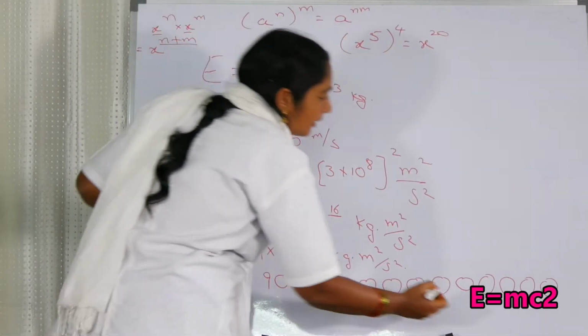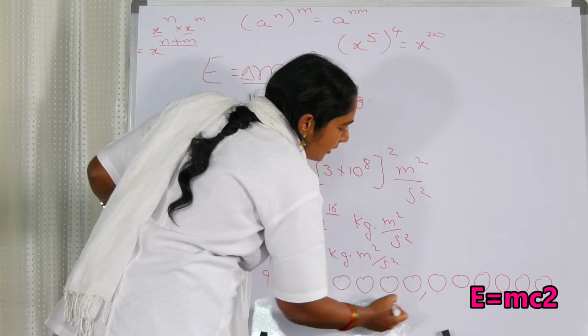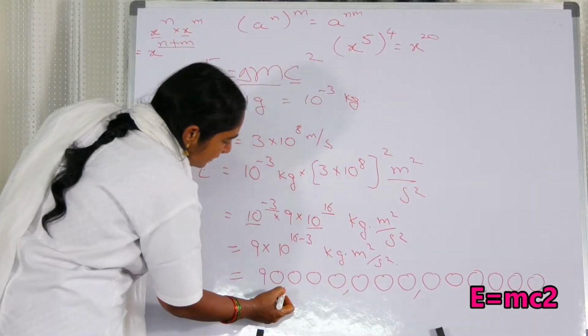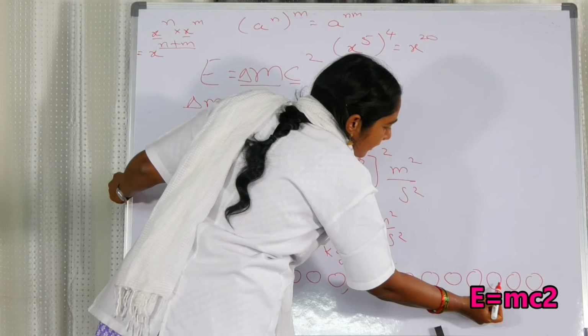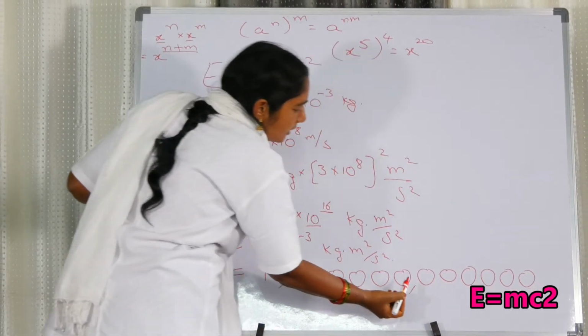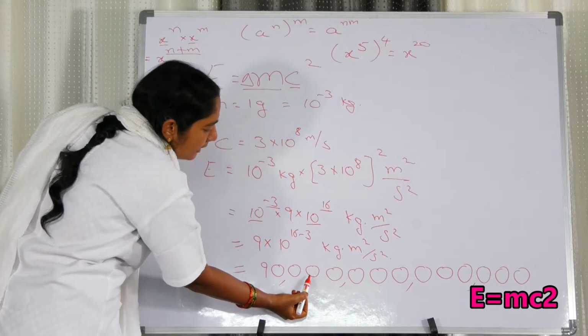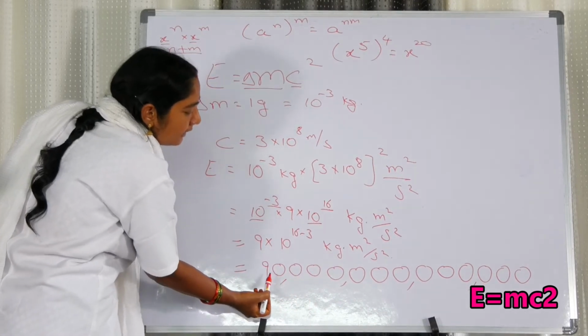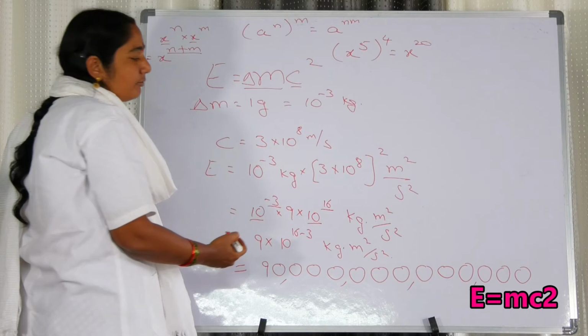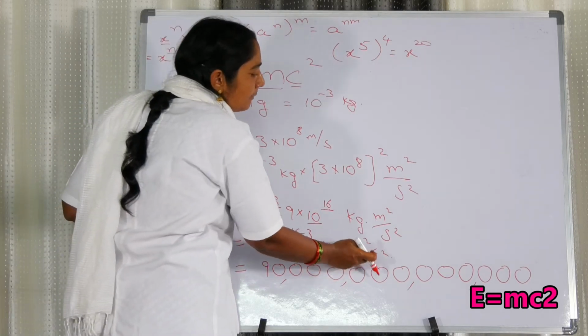See, this is a big number. Now in the international system, let us count the units: 100,000, million, 10 million, 100 million, billion, 10 billion, 100 billion, trillion, 90 trillions of kg meter square by second square.